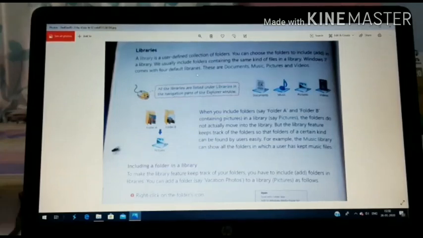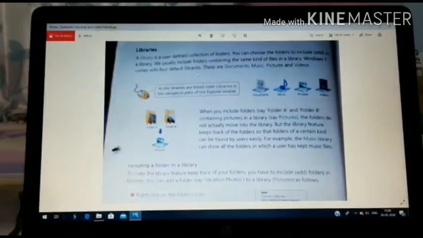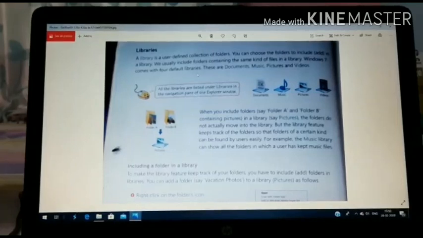Libraries means a place where we have by default 4 folder types: the first one is documents, second is music, third is pictures, and fourth one is videos. All the libraries are listed under libraries in the navigation pane of Windows Explorer.